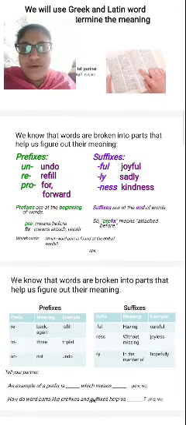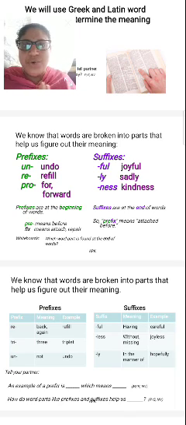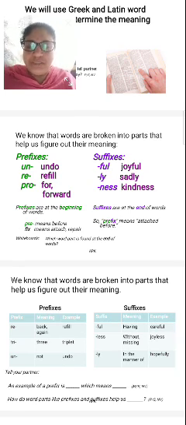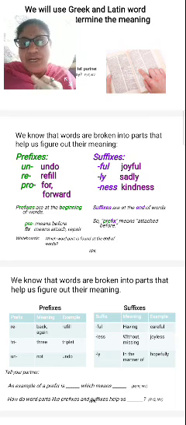So first of all, what is the root? The best example is a tree. Without roots there is no tree. Without roots there is no English language. Here the roots will take the help of the prefixes and also the suffixes.